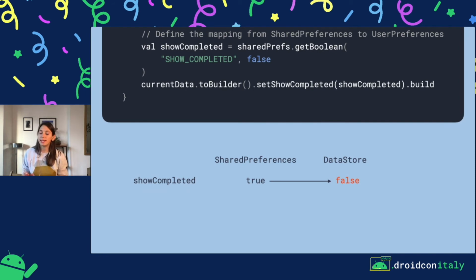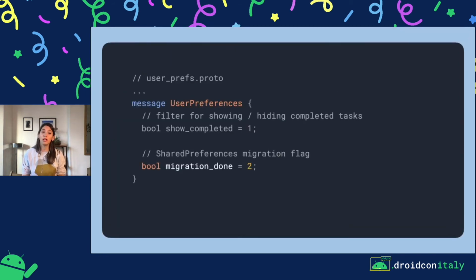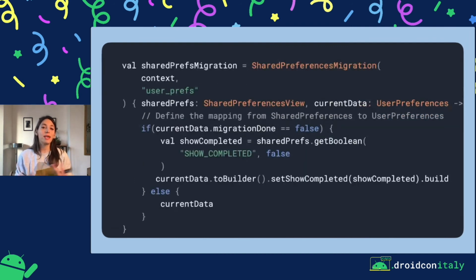So what we need is an extra flag that tells us that we've already done the SharedPreferences migration. So for example, you can add this to your user preferences in the proto, and then in the SharedPreferences migration, you can check whether the migration was done. If it wasn't, then you copy your data from SharedPreferences to the user preferences, and if the migration was already done, then you just return the current data.